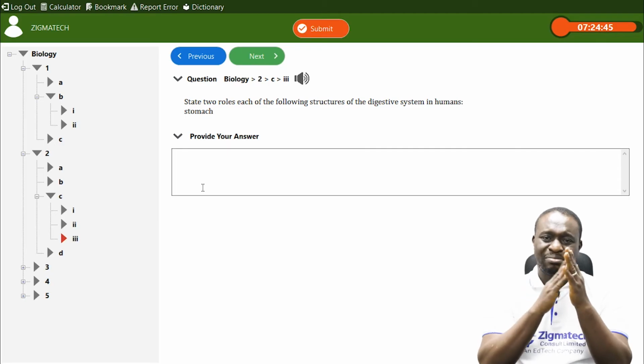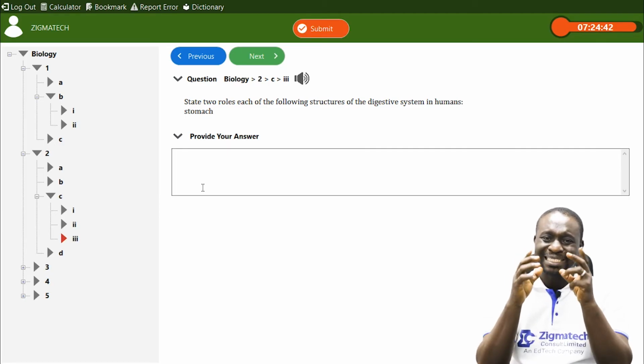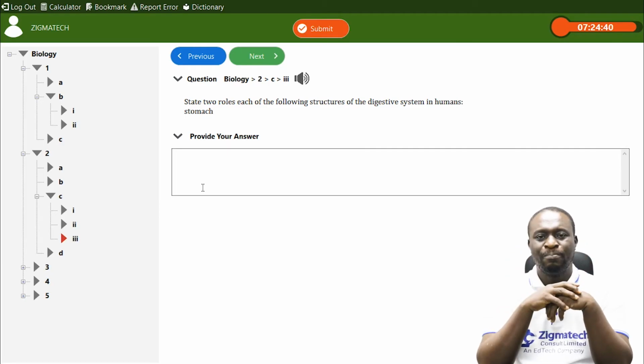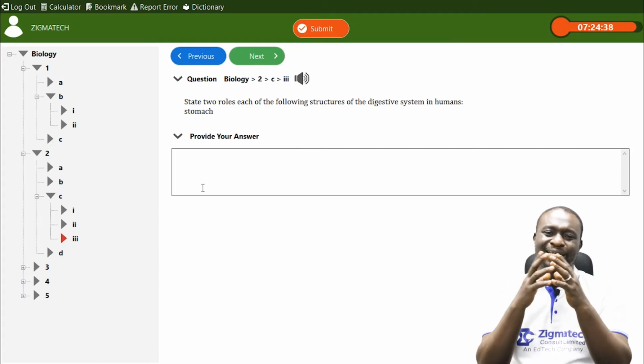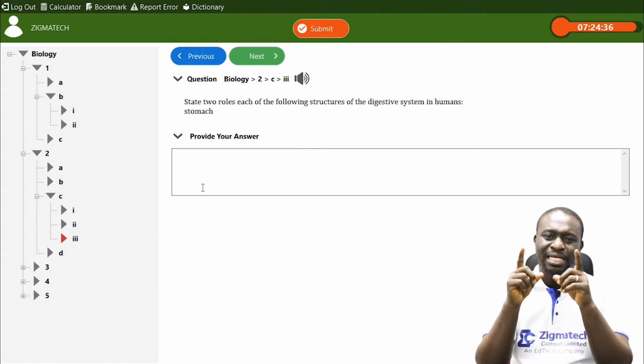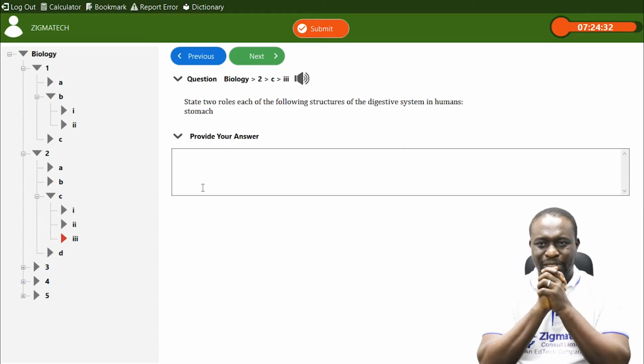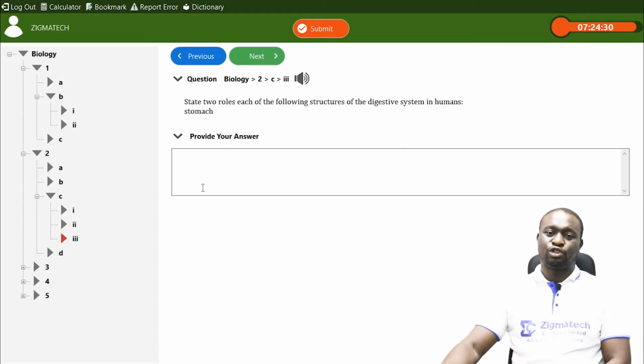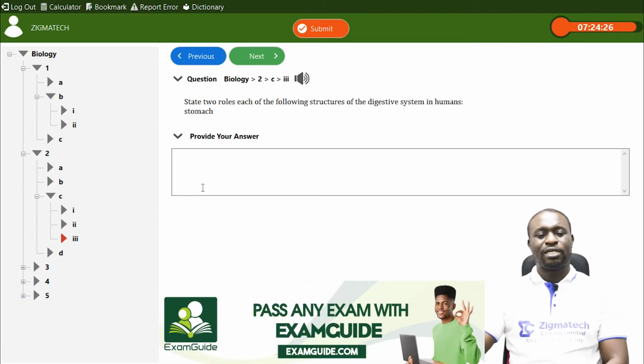As it relates to pepsin and renin, they work best at an acidic medium. So the HCl provides that acidic medium for pepsin and renin to act. All right, so that is what happens in the stomach. Also, the HCl destroys microorganisms that can be found in the food.